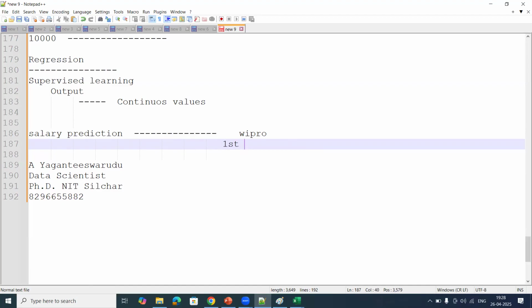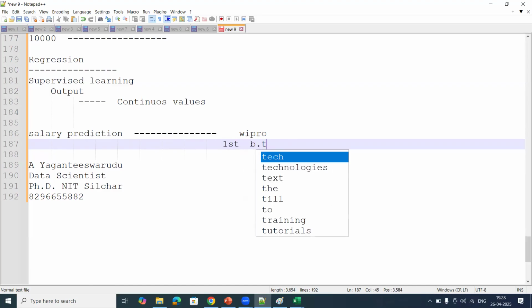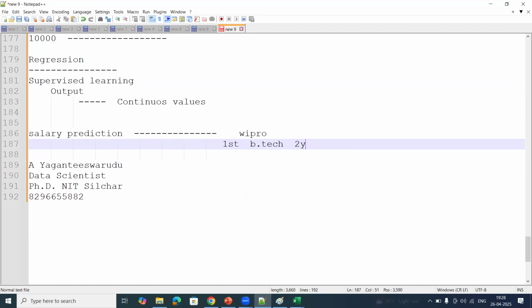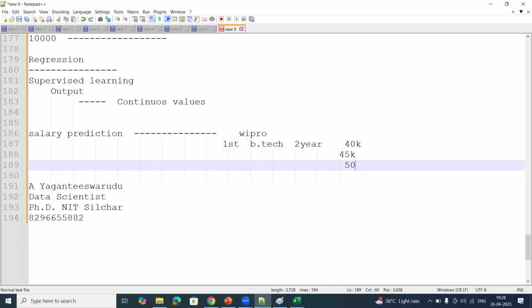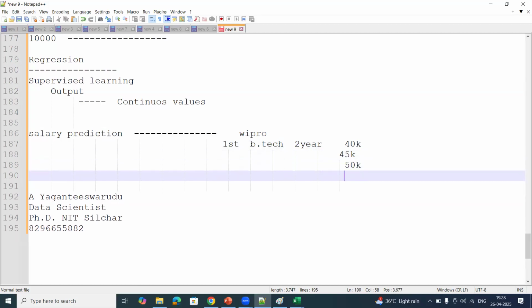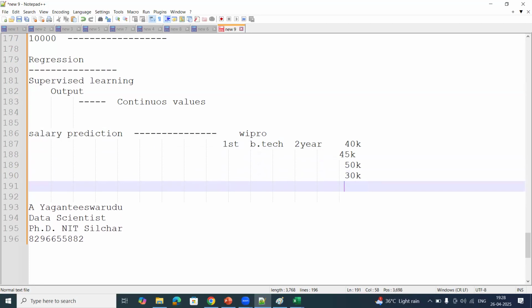The first employee, maybe B.Tech and 2 years experience, salary maybe 30K or 40K. The next employee, 3 years experience, maybe 45K. The next employee, 50K. And 1 year experience, maybe 30K. Or a fresher, maybe 25K.